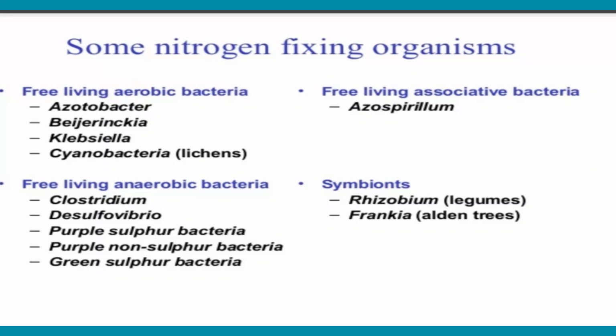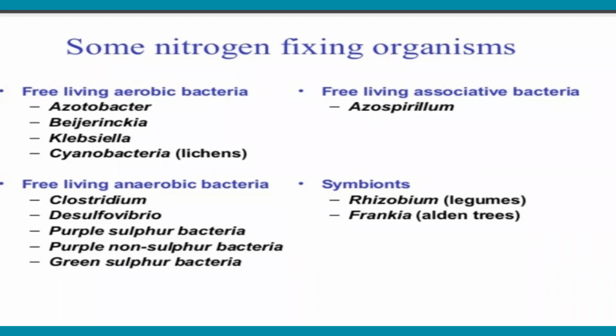Okay, the free-living associative bacterium is Azospirillum, only one. And symbiotic nitrogen fixing bacteria: Rhizobium with legumes, and Frankia species with alder trees. These are the symbionts. Rhizobium bacteria form a symbiotic association with members of the Leguminosae family, and they form root nodules on the roots.